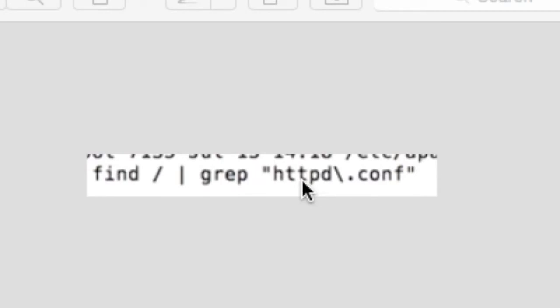So it'll find only the lines in the output of find which have the string httpd dot conf. And notice the dot had to be escaped. I doubt I'll ever read the whole manual for grep and learn all the regular expressions or wildcards that it uses, but just remember this one, because this is what you gotta do if you're going to use grep to find a file, because all files have extensions.